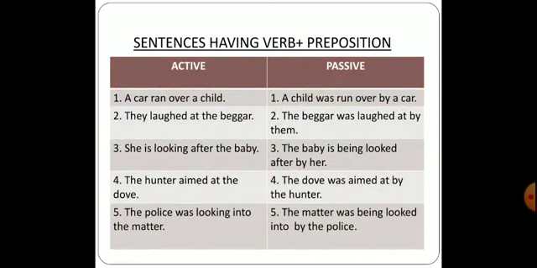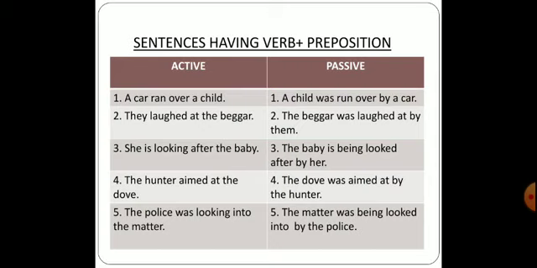The next one is sentences having verb plus prepositions. So here in the active form you can see that a car can run over a child. When you change into passive, the object will become the subject. So it will be a child was run over by a car. The next one is they laughed at the beggar. The beggar was laughed at by them.